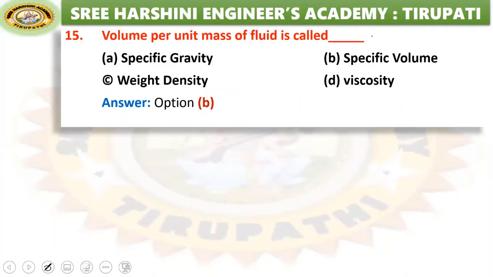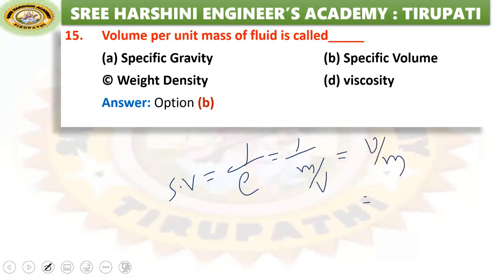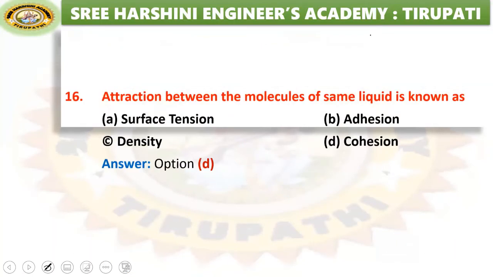Volume per unit mass, that means this is the specific volume. Specific volume is the reciprocal of density, that means 1 by (mass by V), that means volume by mass. So meter cube by kg is the unit. That means specific volume is volume per unit mass.